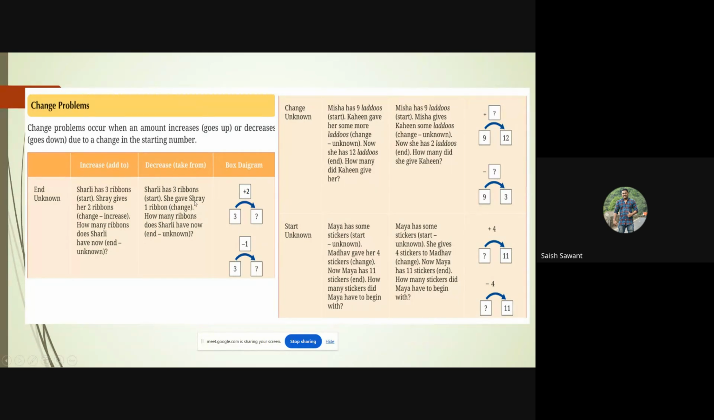And she gave Shrey 1 ribbon. So that is the change. Now she has given it. She already had 3 and she is giving. So the change is decreasing change. So it will be -1 as shown over here. Now, how many ribbons does Shirley have is the question. So here it is very simple. So 3 minus 1, which is 2.